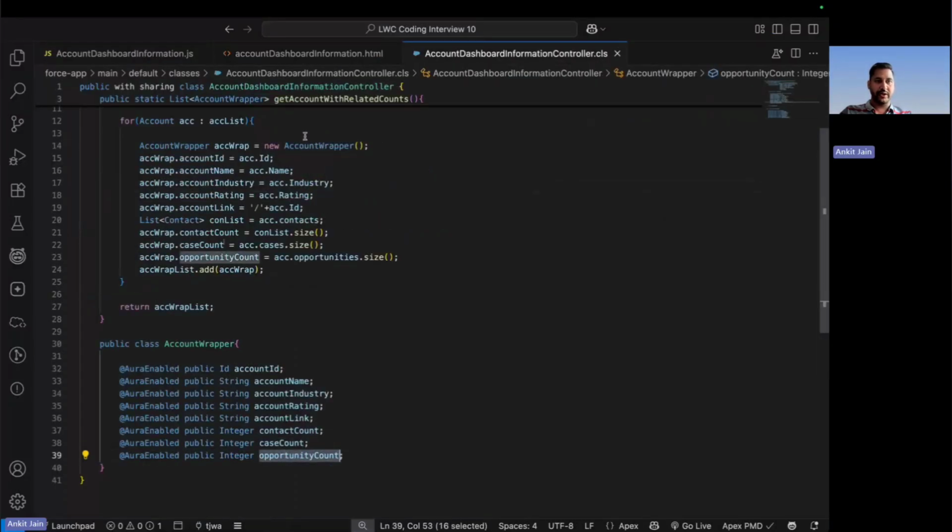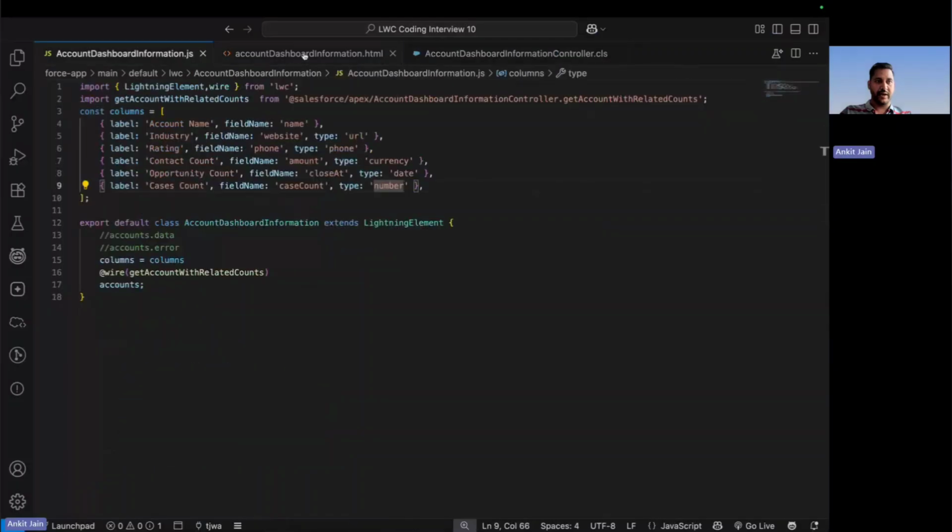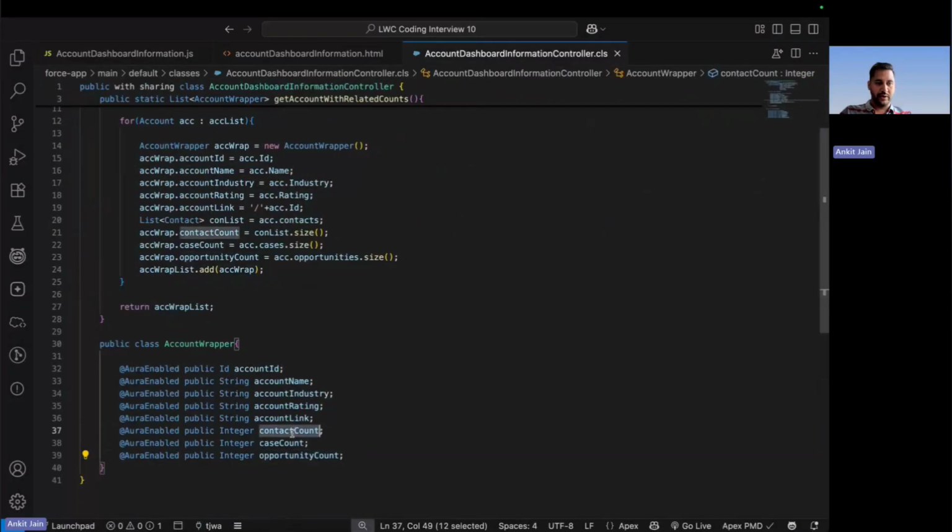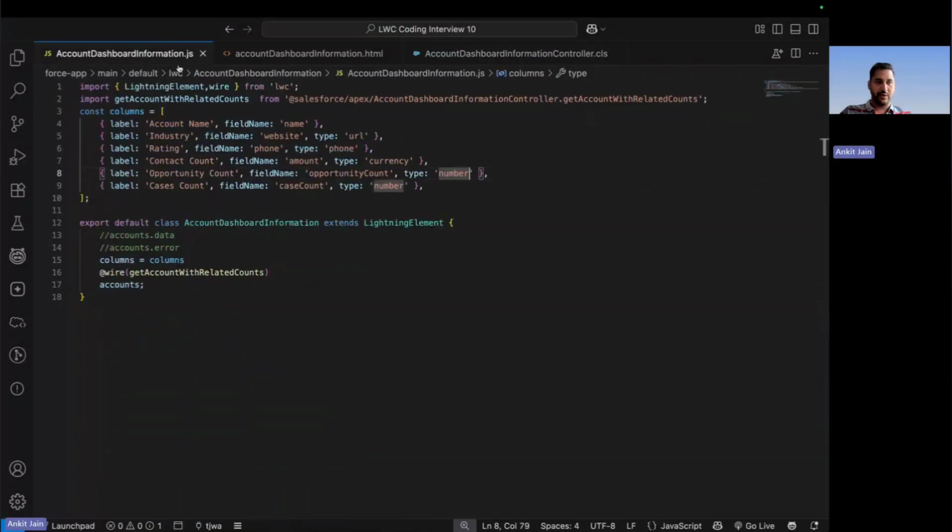So this is my opportunity count. Navigating here one more time, putting the opportunity count and putting the type here as number. The third one is the contact count. So here I navigate to the contact count and put it here as contactCount, and this one also I am putting as number.